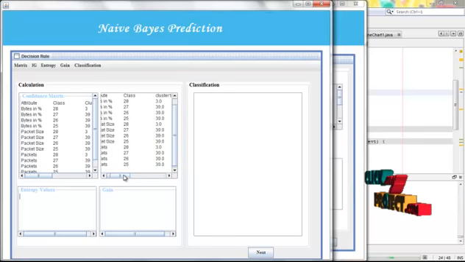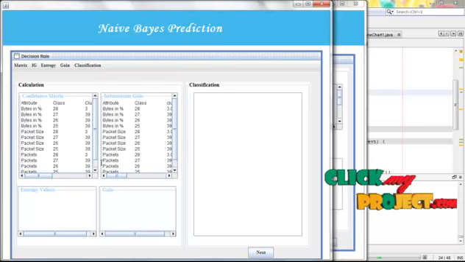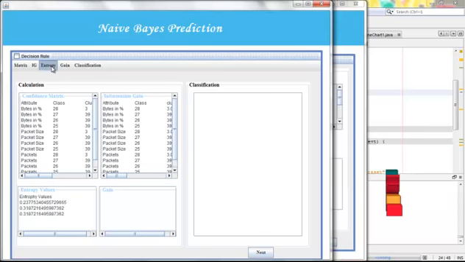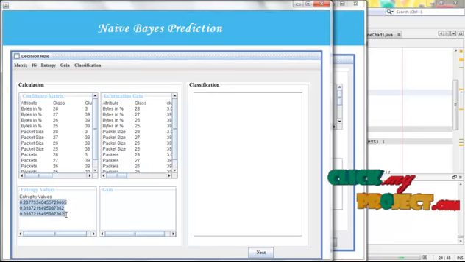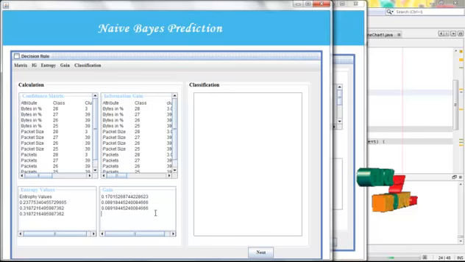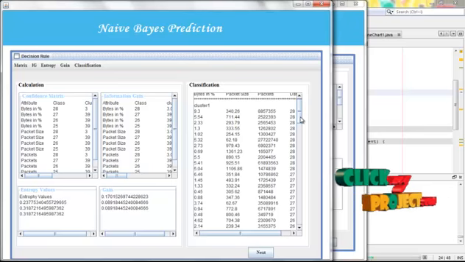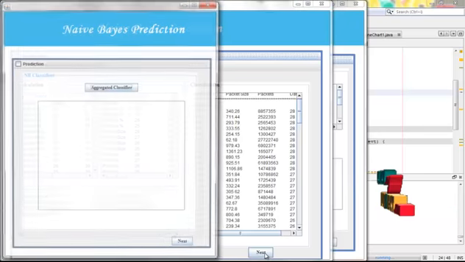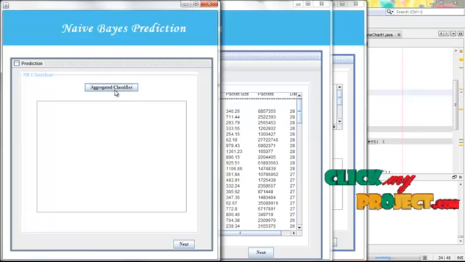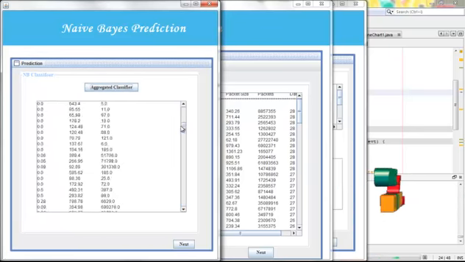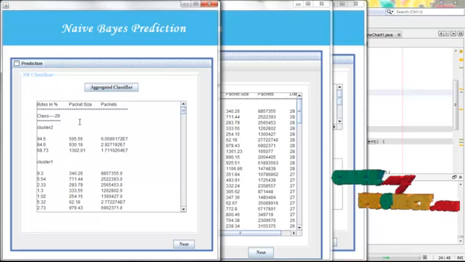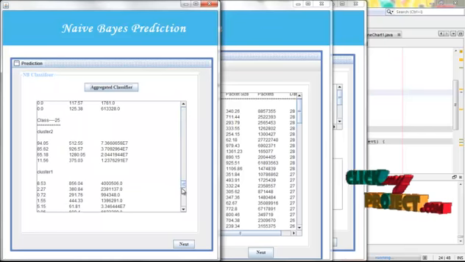After that we have to calculate the information gain of our project. Then we calculate entropy for the particular attributes. Here the entropies are calculated. After that we have to compute the gain. Finally we give the classification, that is, how many clusters there are and how many data are included in the particular cluster. It also improves the classification accuracy. Finally we do the aggregate classification. This classification defines a particular class and how many clusters that class has, and that will be defined in the aggregate classifier.